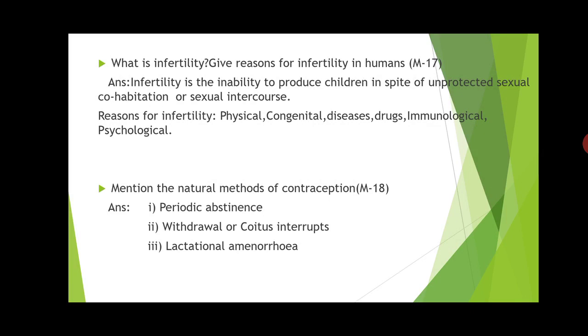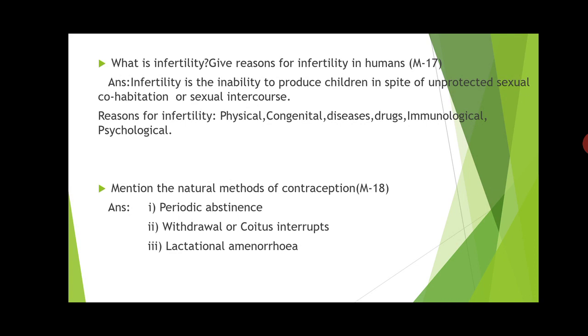Then they have another question, the split question they have asked: give reasons for infertility in humans. The reasons for infertility in humans may be many. For example, it may be physical or congenital, it may be due to some other diseases, or consumption of some drugs. It may be some immunological reasons or maybe some psychological reasons.